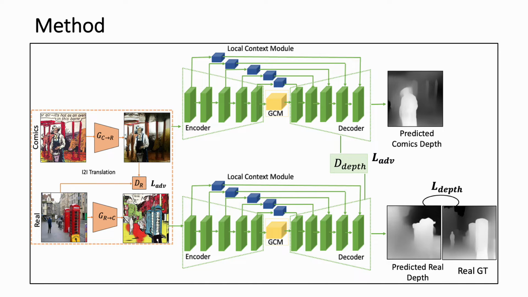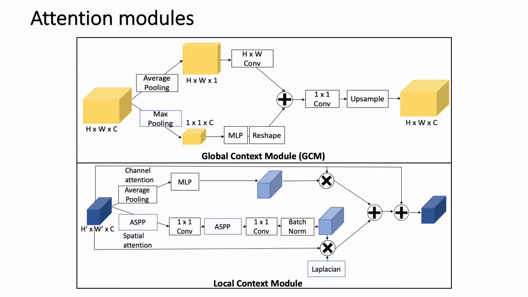Specifically, our depth estimation module is an encoder and a decoder model with skip connections between the encoder and decoder layers. These skip connection layers model the local context between the visual features by taking the channel and spatial attention.